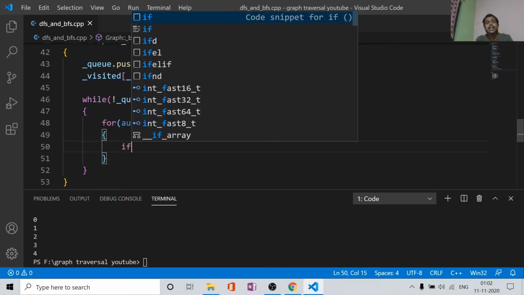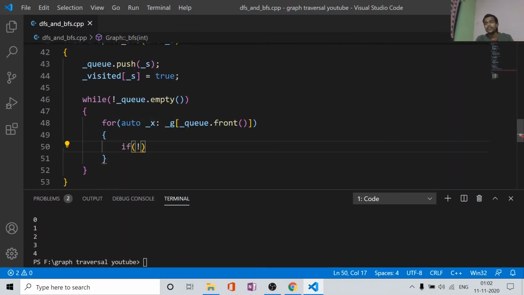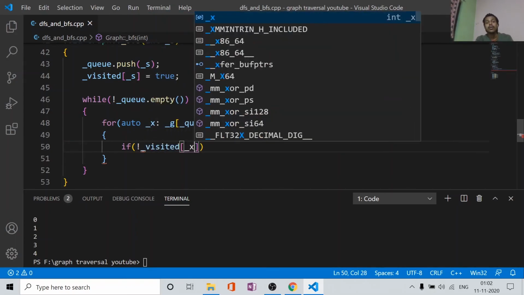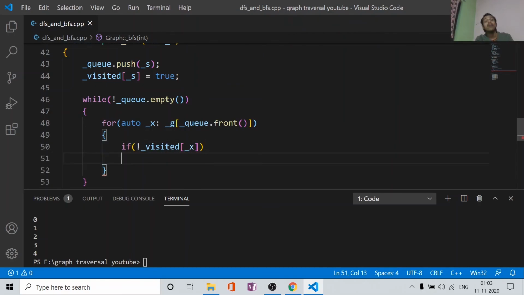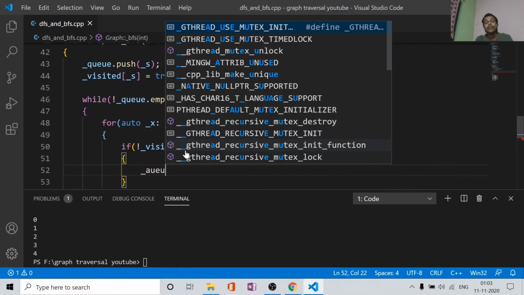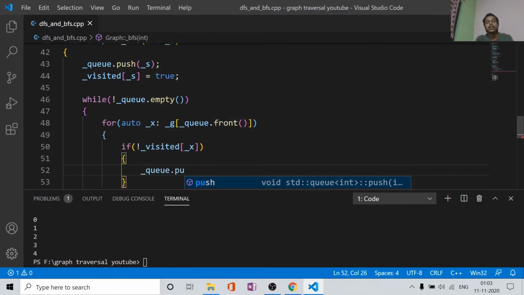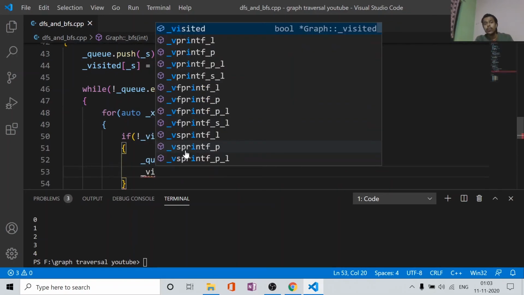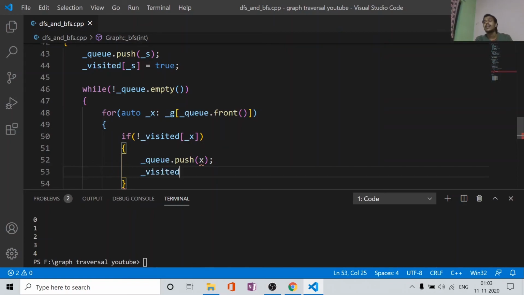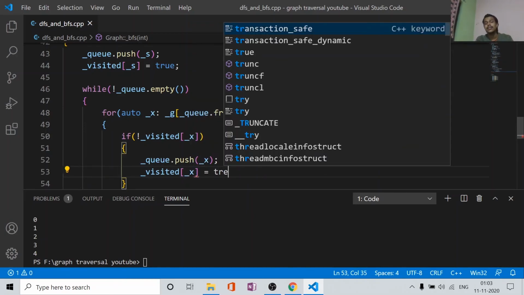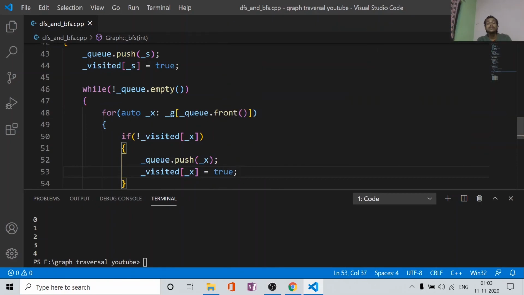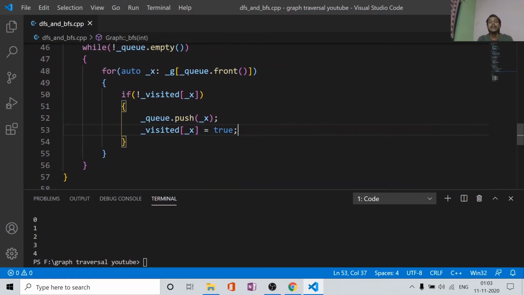And once we get that, we will check if it has already been visited or not. If it is not visited, then we will say q push x, and visited x as true, so that we update the visited array.